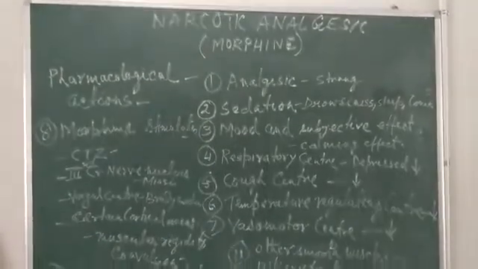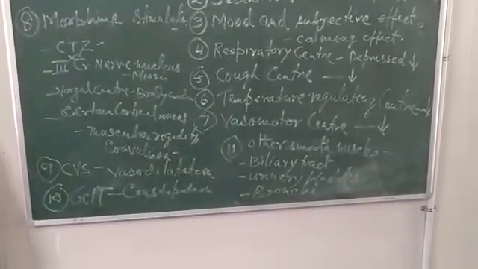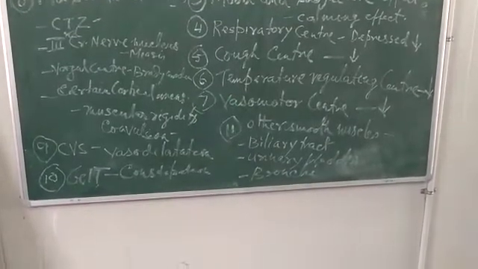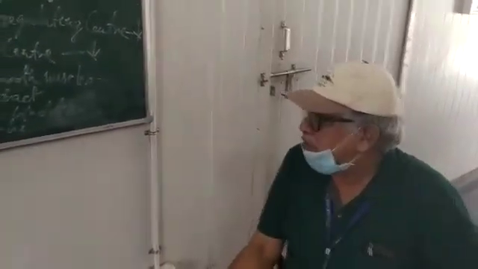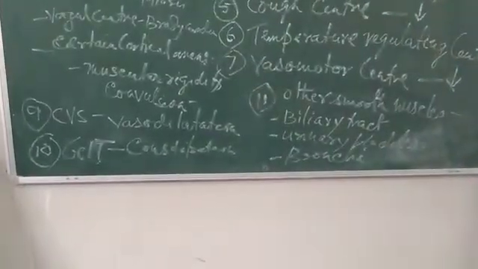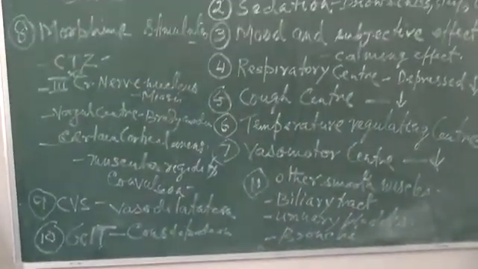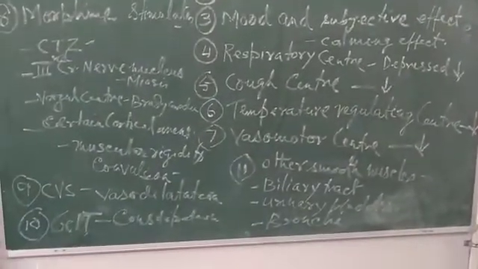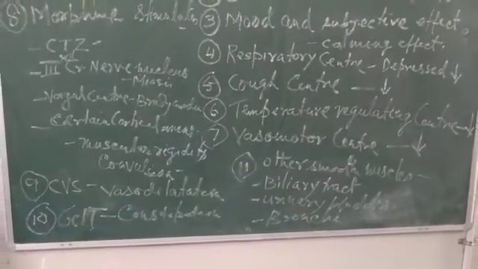Another important one is the action on the smooth muscles of the bronchi, which is clinically very important. This causes histamine release and bronchoconstriction. So clinically, this must always be kept in mind, because morphine should not be used in asthma.